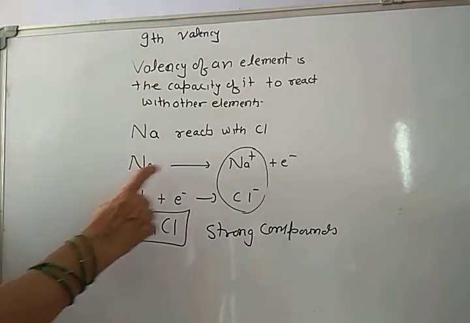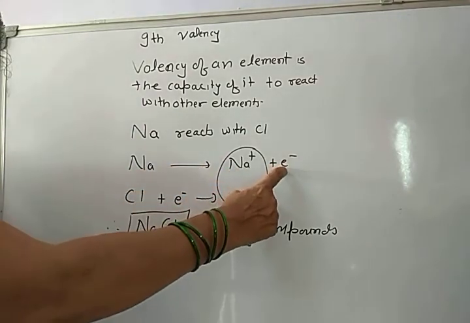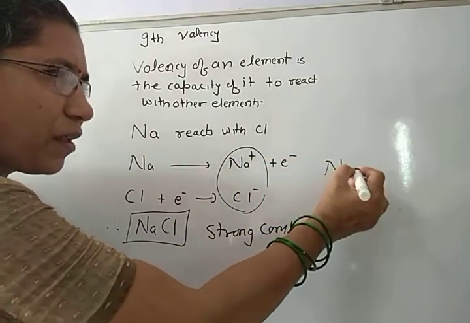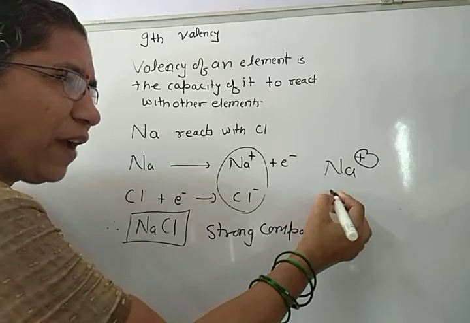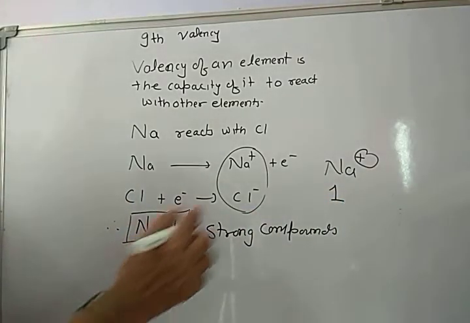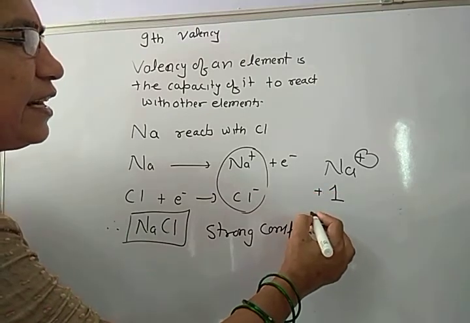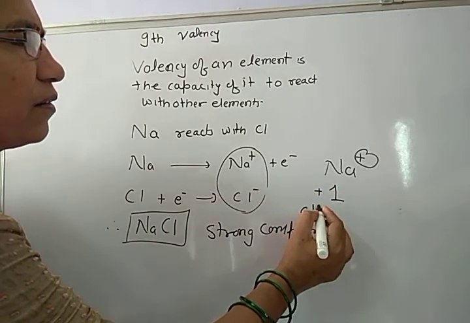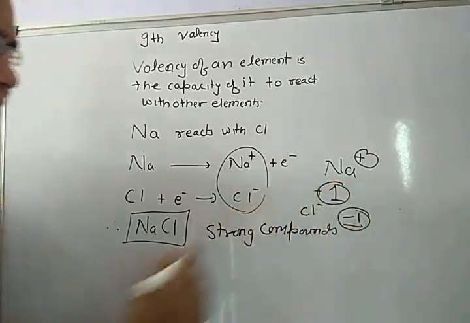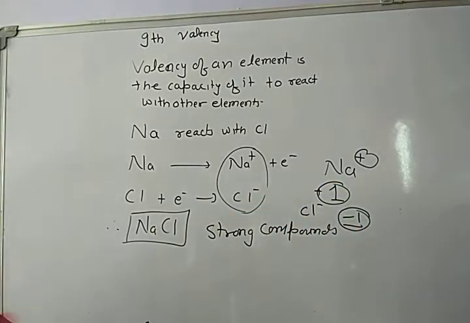As sodium has donated one electron, so its valency is positive 1. And chlorine has accepted one electron, so its valency is negative 1. These are the valencies. Understood?